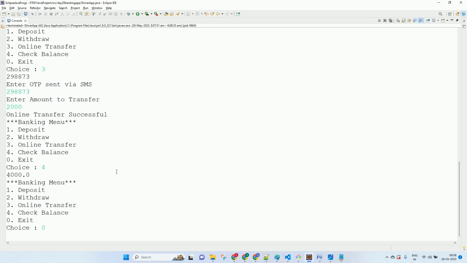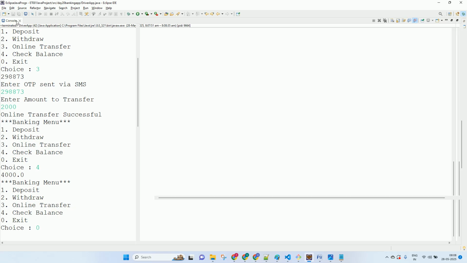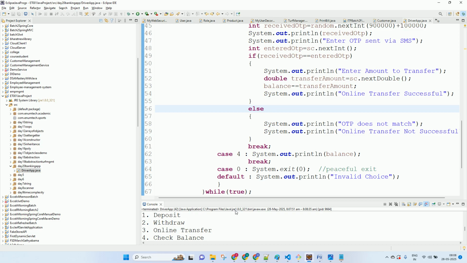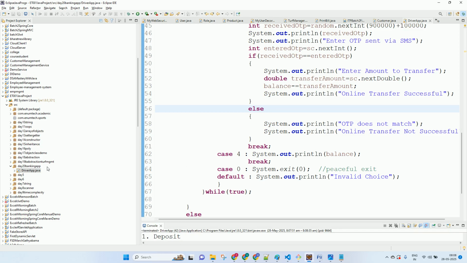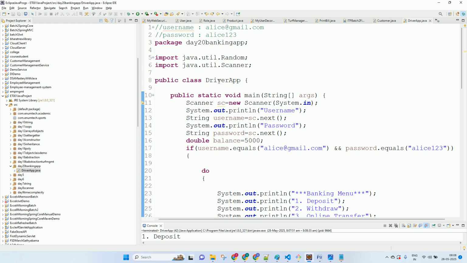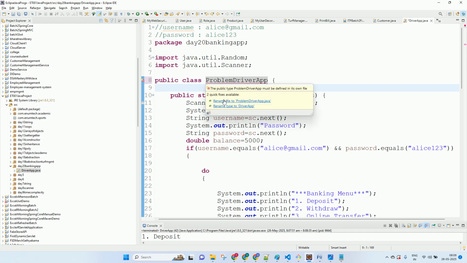Now this style of programming has many limitations. And I will try to overcome them. So here I will change this. This is the problem, the driver app. This is not the solution. Mouse over there, and it says rename the file. This is not the solution.